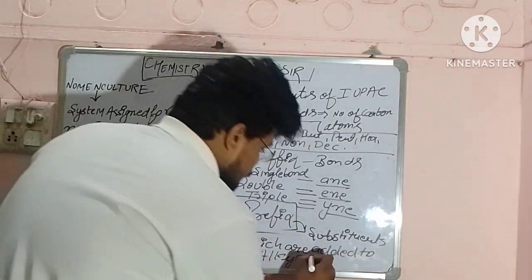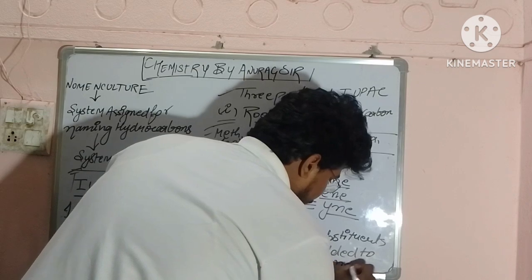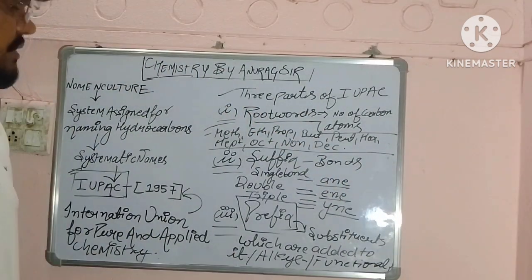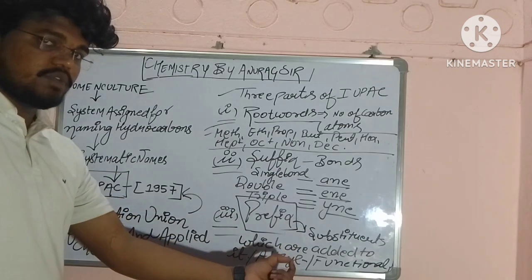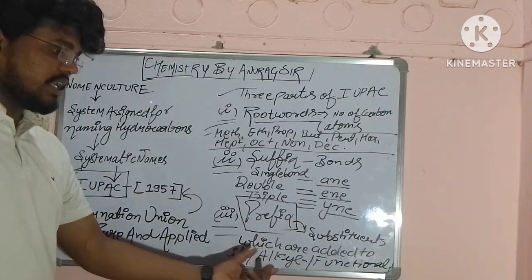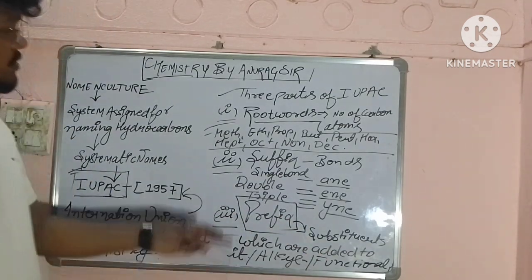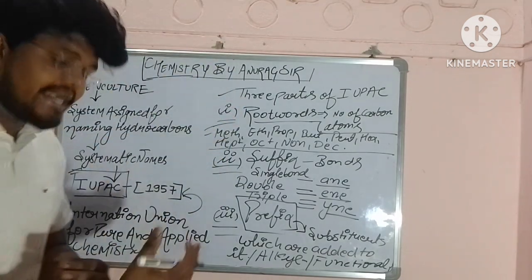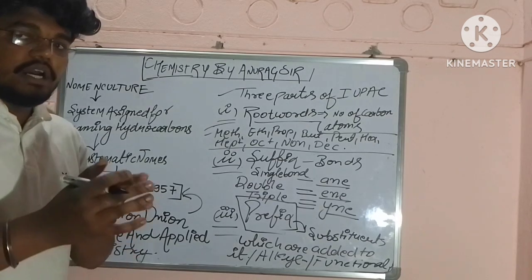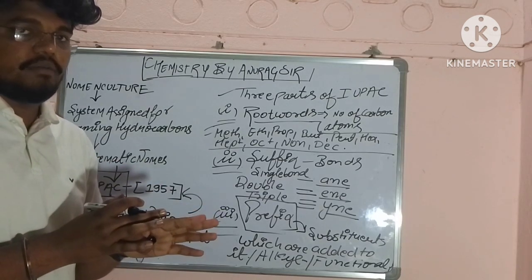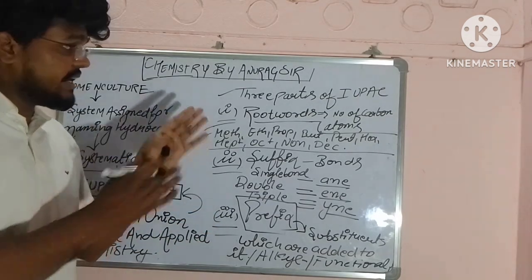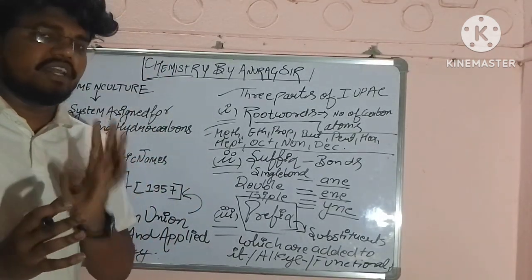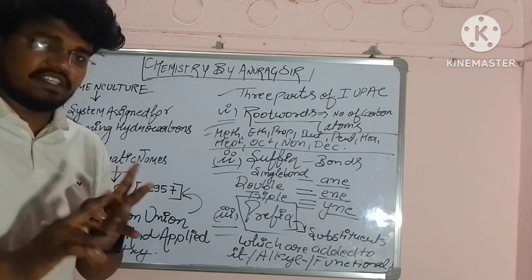And the functional groups we have studied, the 6 functional groups, any member of them could be attached. So that comes in the prefix: the substituents connected to it, either alkyl or the functional groups. So these are the 3 parts of IUPAC, the systematic naming of organic compounds, which we have to understand. If we understand these 3 parts, then it will be very clear for us to name the organic compounds very well. Root word, suffix and prefix.